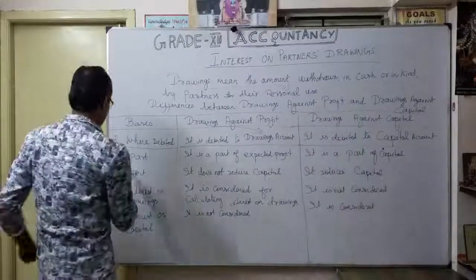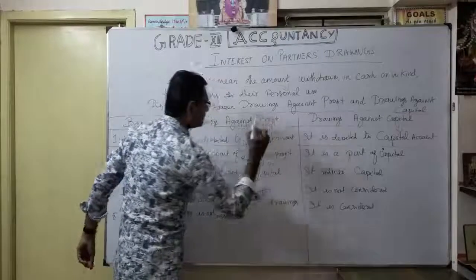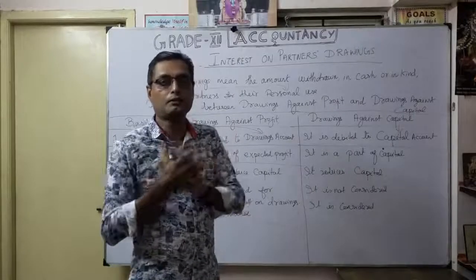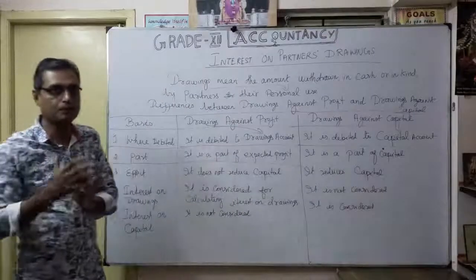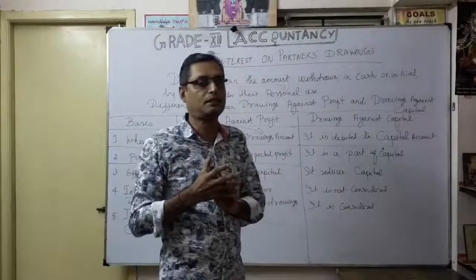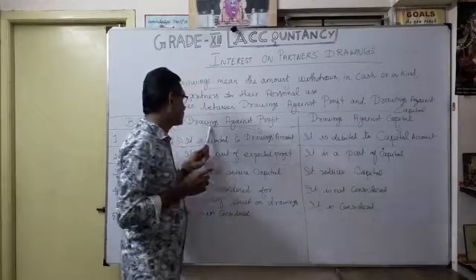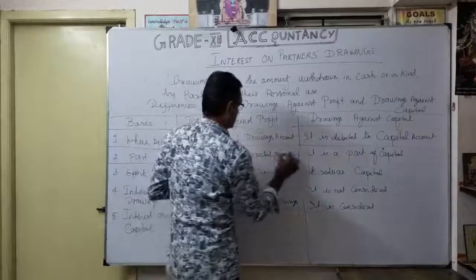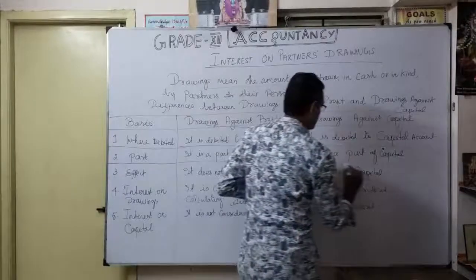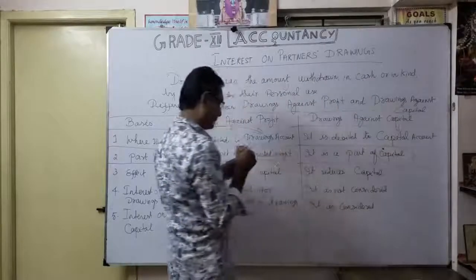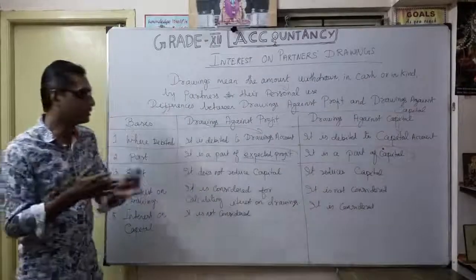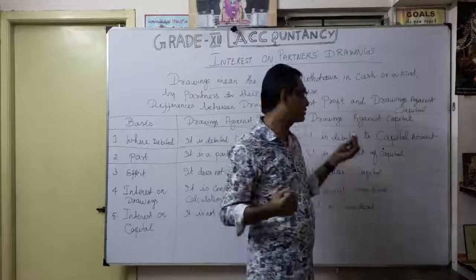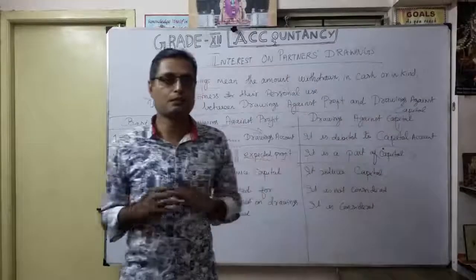Second one, part. It is part of expected profit. Correct? As an example, 15 or 20,000 profit for a particular partner. Only that available profit a partner can withdraw. That's why it is called drawings against profit, and it is a part of expected profit. Whereas here it is a part of capital. The part means whatever the available profit, some particular part. Here, whatever capital is invested in the business, some portion of money is withdrawn. That's why it is against capital. That's the second difference.